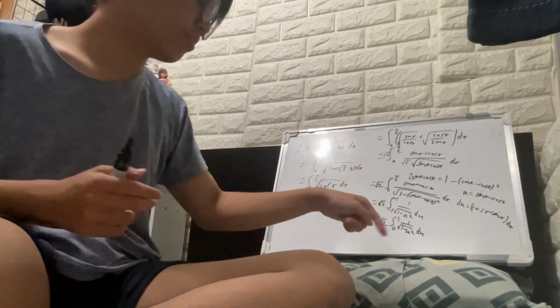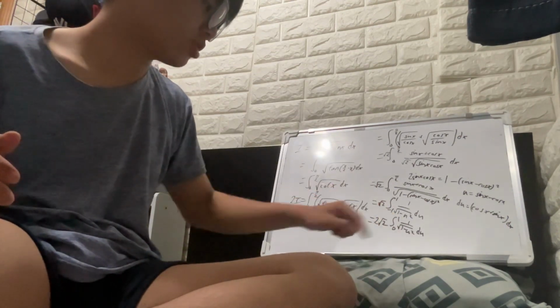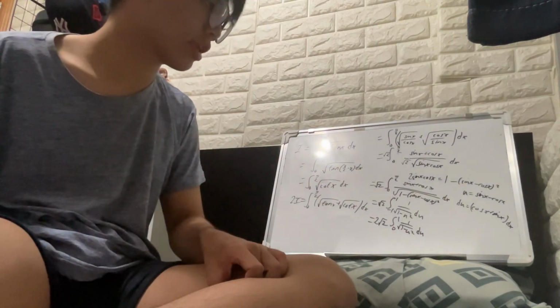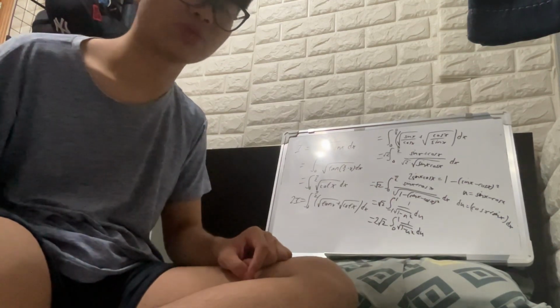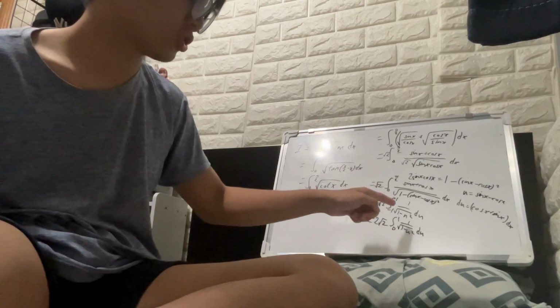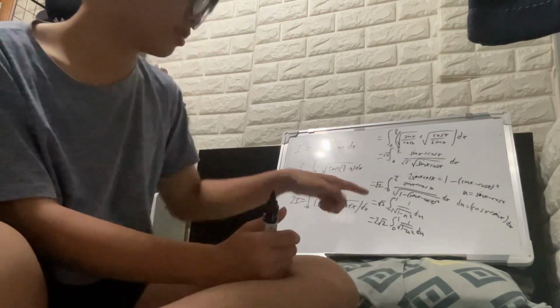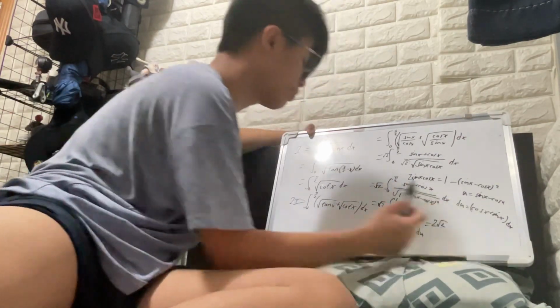You can check it by letting f of u be this function, and then put negative u inside. If you get the f of u back, it's an even function, you just prove it. And if this is an even function going from negative a to a, you pretty much just double the result like that. And then 2 times square root of 2, give it.